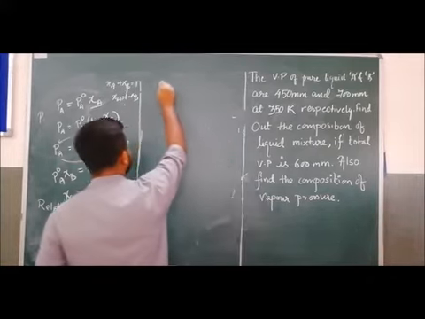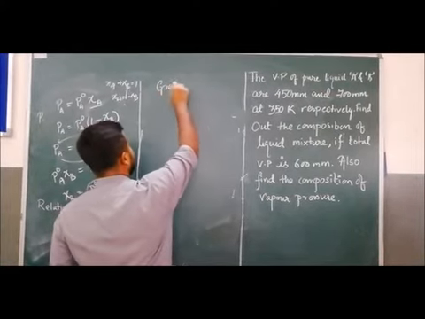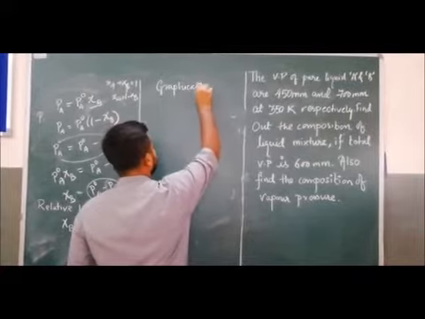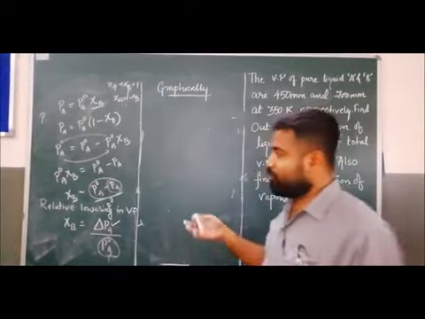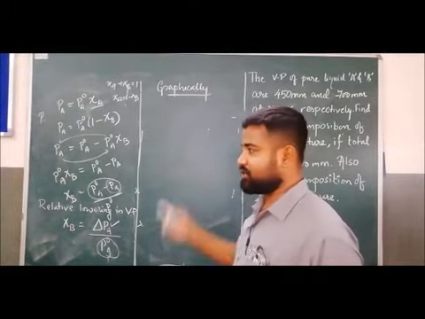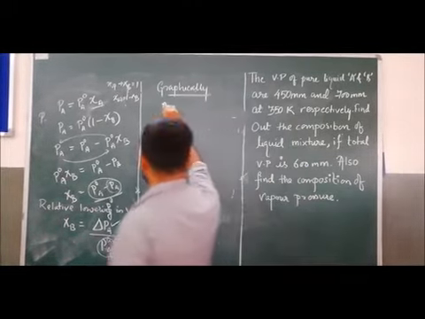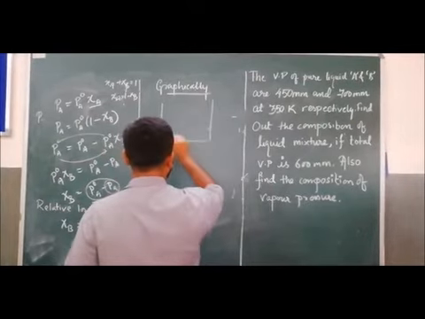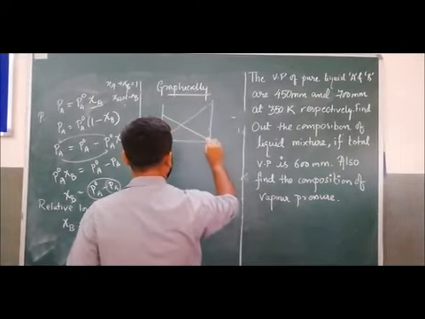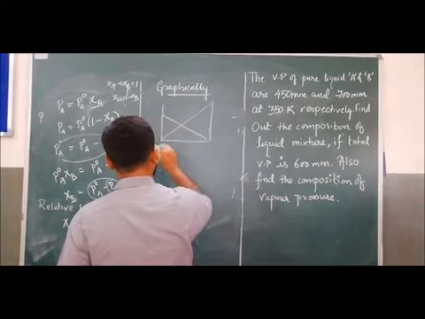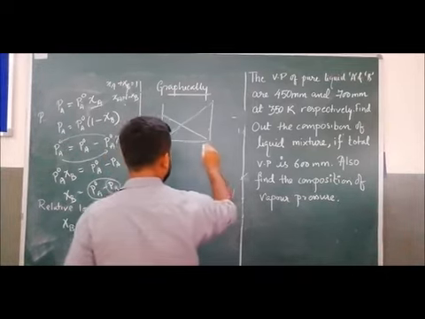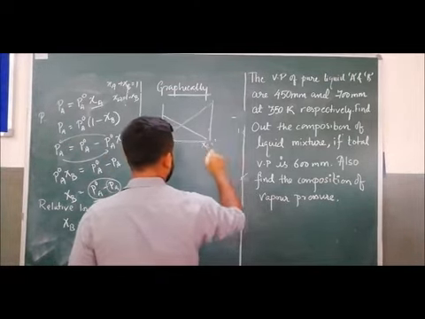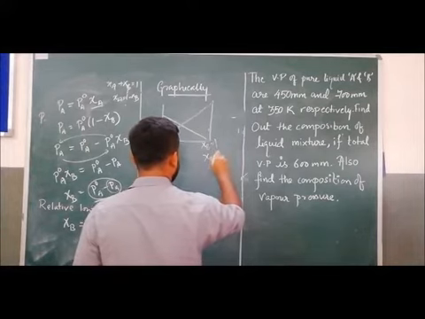So graphically, if we see the first case, when both are volatile, the graph will be like this. This is XB equals 0 and XA equals 1, and this is XB equals 1 and XA equals 0.